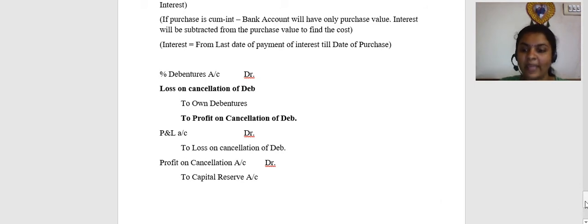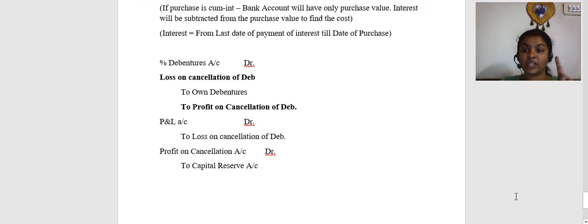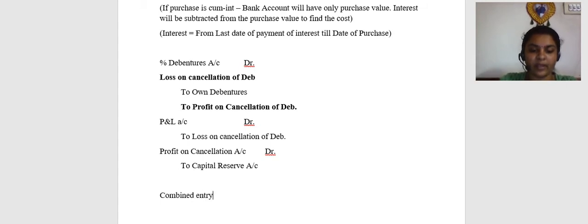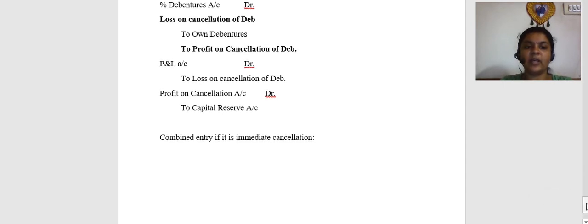Now you can also combine these entries and write it as a single entry if it is purchase and immediate cancellation. So, combined entry, if it is immediate cancellation. What will be the combined entry for immediate cancellation? You just need to combine all the entries that we saw above.